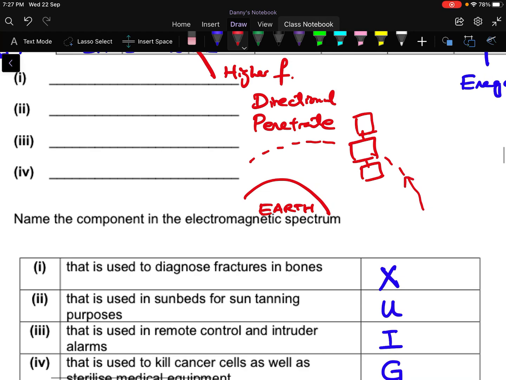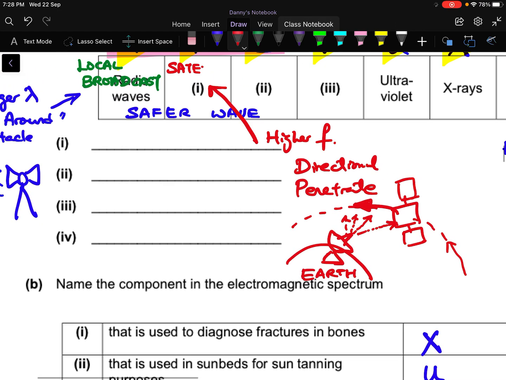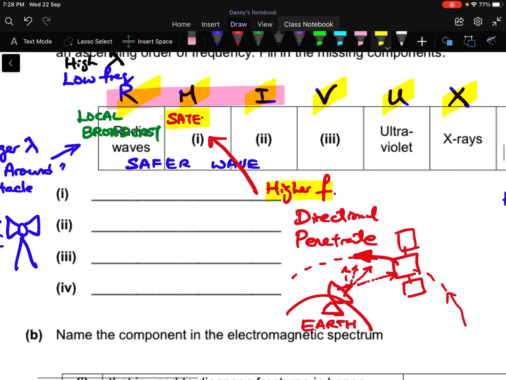On Earth you need to point directly at the satellite, and the satellite will move, so as it moves, your satellite dish must point in the right direction and send the signal accordingly. Because of that, the wave must be very directional, if not it will spread out. So if your purpose needs to be more directional, you should use a higher frequency one, and you should use satellite.